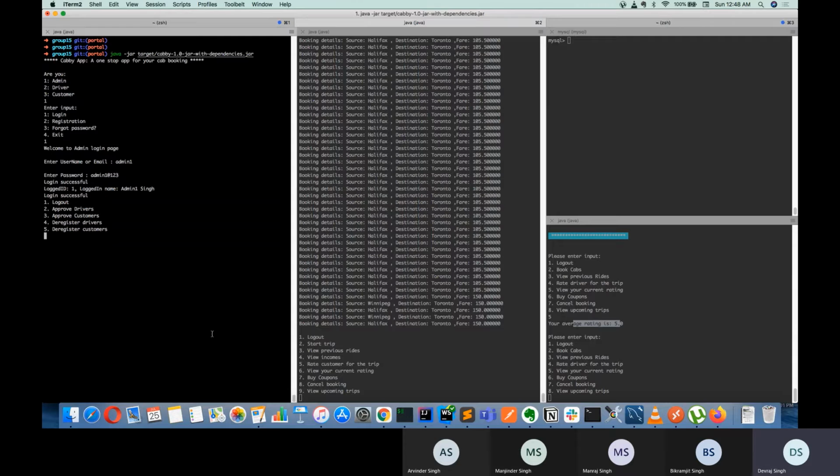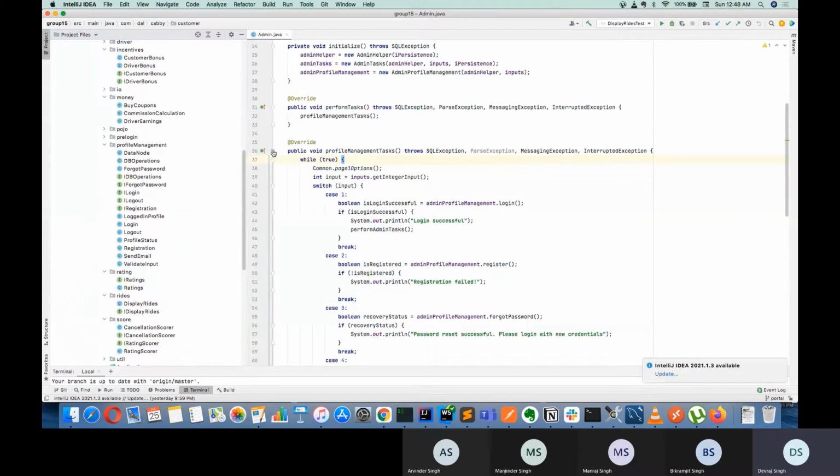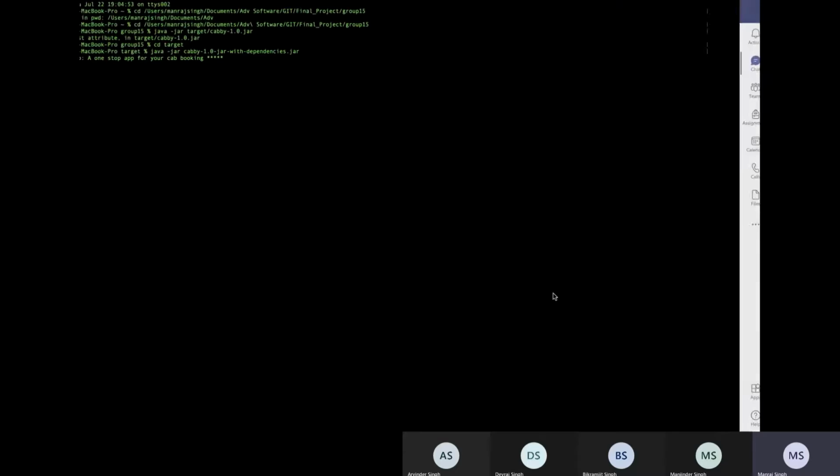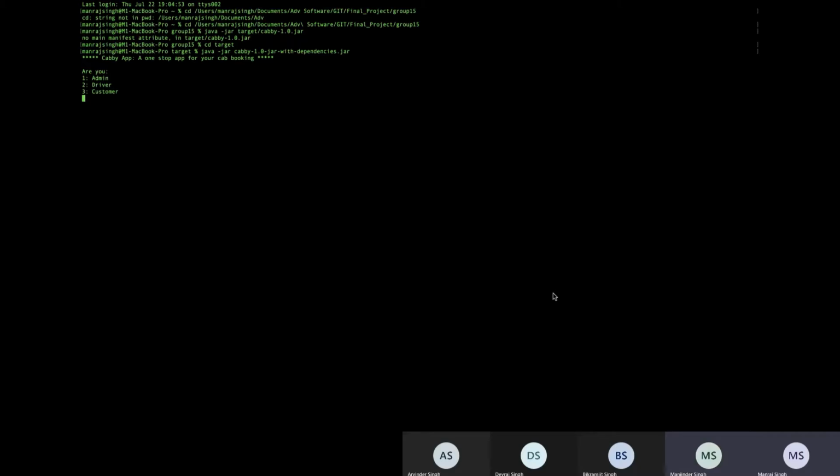Next, I will hand over to Manraj, who will talk about the profile management that he has worked on. So over to you, Manraj. Okay, so I basically worked on the feature profile management. Under this profile management, there are a total of 4 features: login, registration, forgot password, and logout.